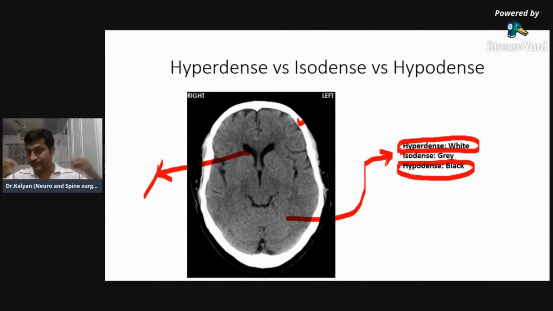For a beginner, because this is the basics of brain, you remember that anything which is similar in color to brain is isodense. So this gray matter which is similar to brain is isodense. All these structures, the brain which I'm showing here, are isodense. Isodense is gray in color, as you can see over here, and that is similar to brain. Anything which is whiter than brain is hyperdense. Anything which is darker than brain is hypodense.